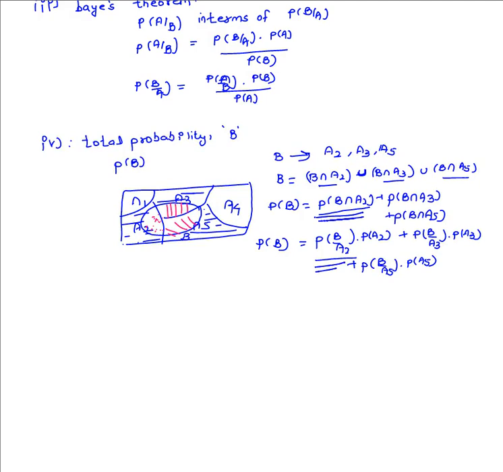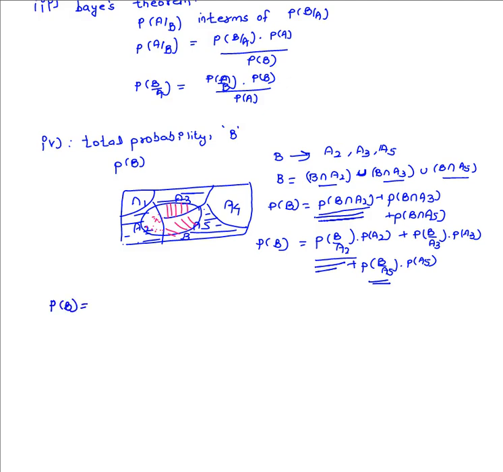Now after obtaining this expression, we can use the Bayes theorem in order to replace P of B divided by A2, P of B divided by A3, and P of B divided by A5 using P of A2 divided by B, P of A3 divided by B, and P of A5 divided by B. So now let us write that expression also.